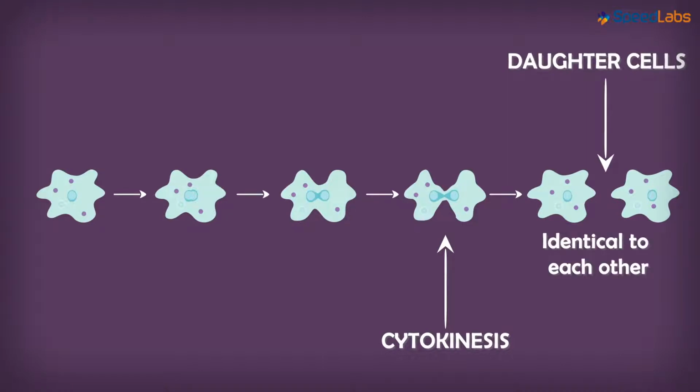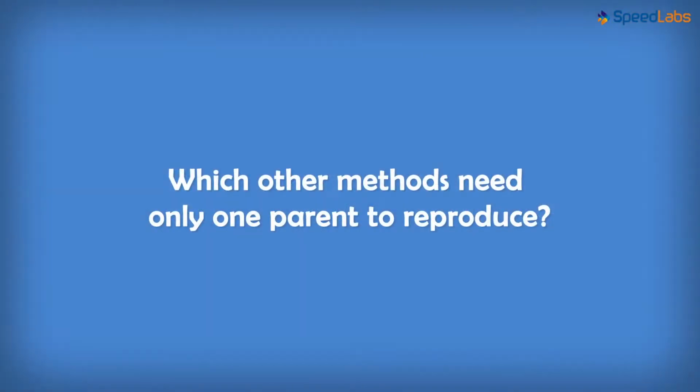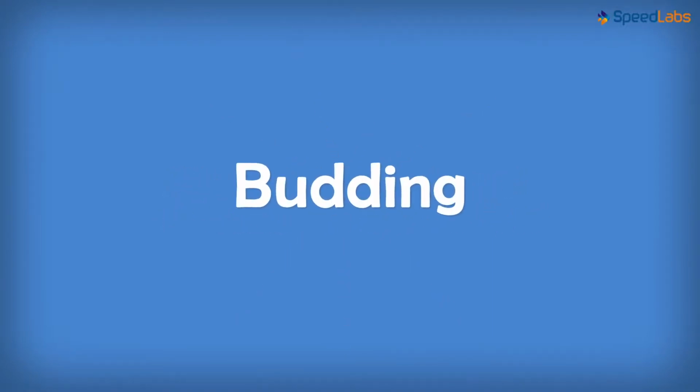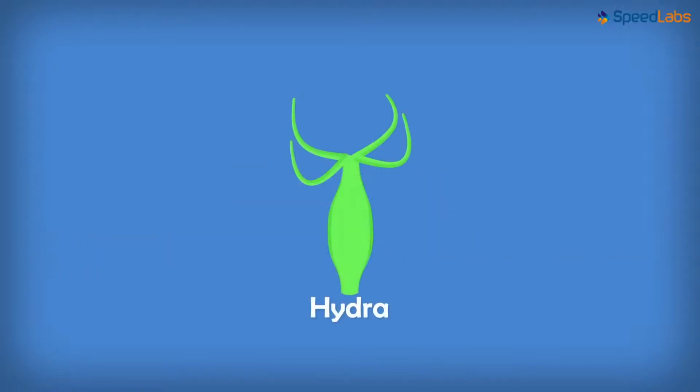In this process, only one cell was involved in reproduction. We call such a reproduction as asexual mode of reproduction. Which other methods do you think would need only one parent to reproduce? Budding. That's right. Budding is another method which requires just one parent to form new organisms. For example, Hydra uses budding to reproduce.